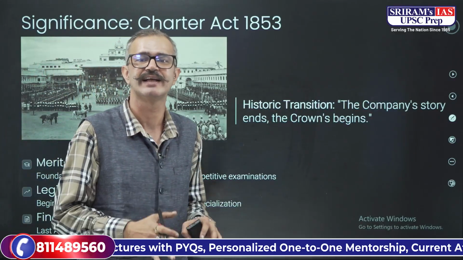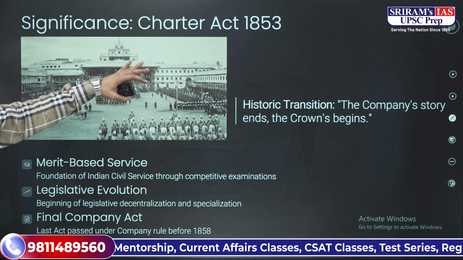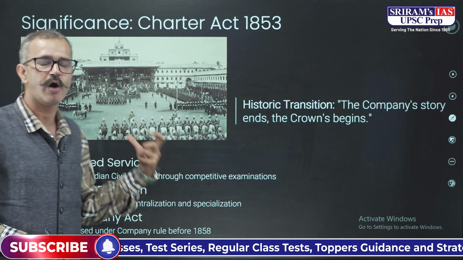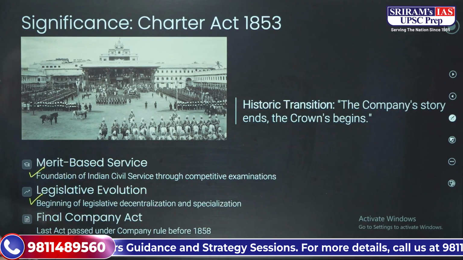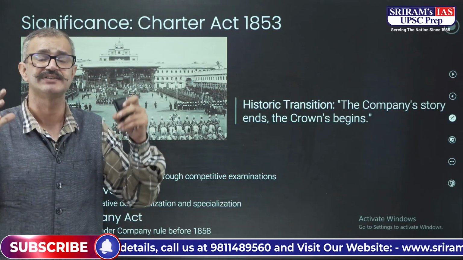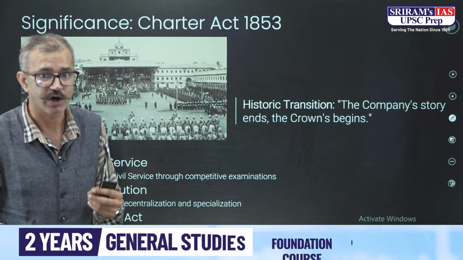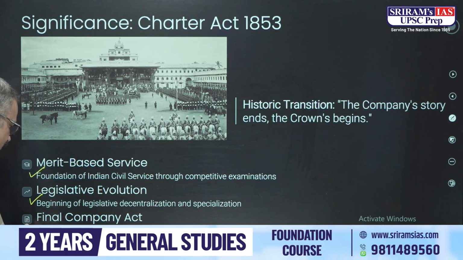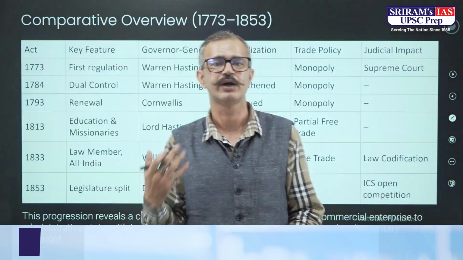So this is where the Company's story ends, but it was very significant when we talk about the Charter Act of 1853, because it led to merit-based services where a competitive examination was introduced for the Indian civil services. Along with this, there was the beginning of legislative decentralization and specialization. Earlier, centralization was more focused, and decentralization was not. But here decentralization began, and it was also the last act passed under the Company's rule before the starting of the Crown rule.